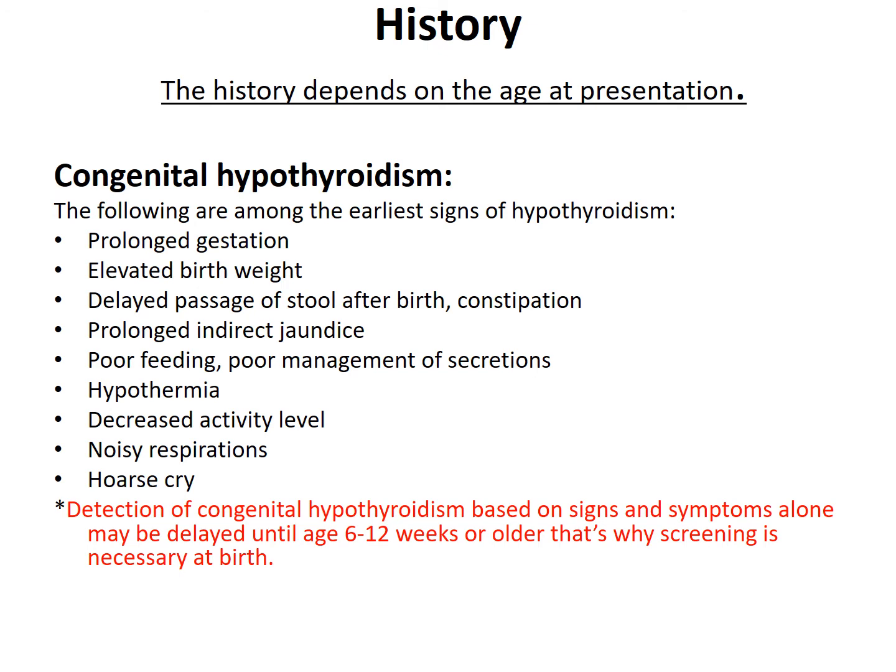There is history of delayed passage of stool after birth, or the child can have constipation. Prolonged indirect jaundice, hoarse cry, facial puffiness, umbilical hernia, hypotonia, mottling of the skin, lethargy, that is decreased activity level, and noisy respiration, because they have a large tongue and that interferes with normal breathing.